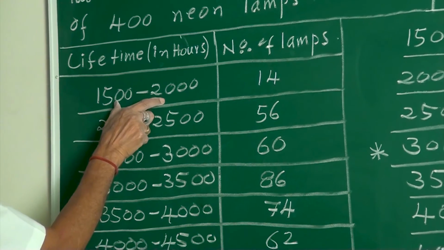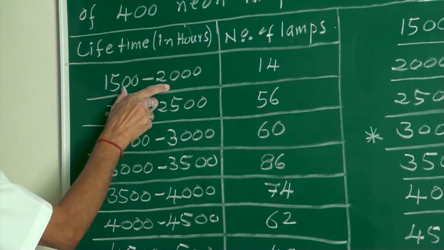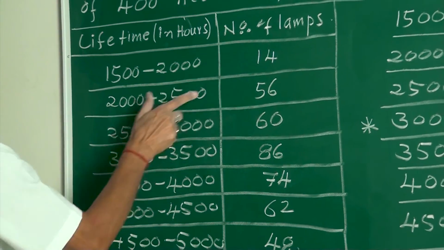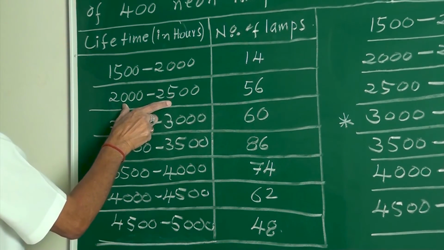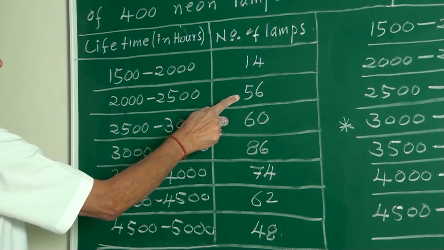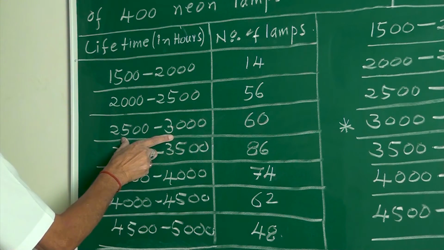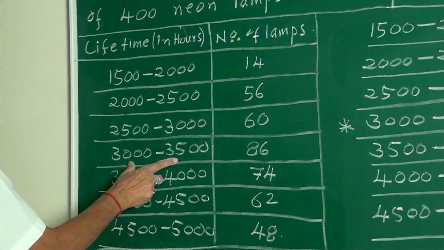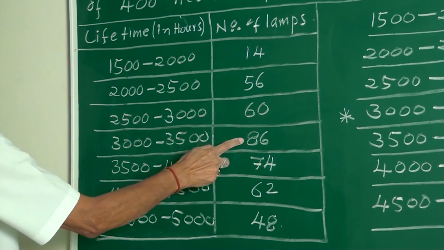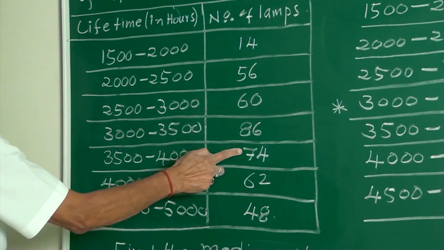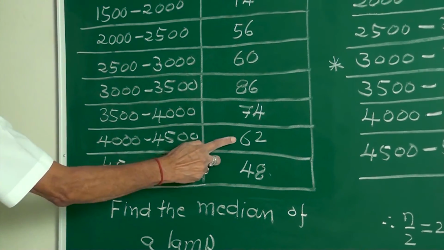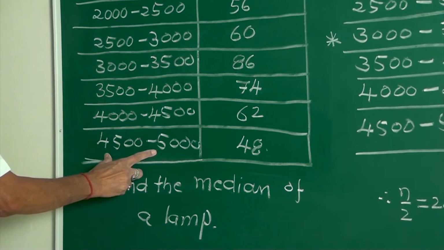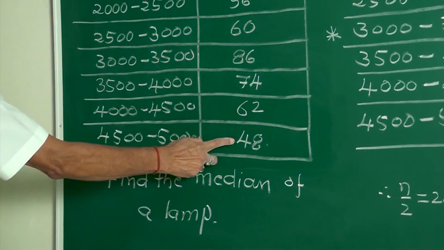Between 1500 to 2000, number of lamps is 14. Between 2000 to 2500, 56. Between 2500 to 3000, 60. Between 3000 to 3500, 86. Between 3500 to 4000, 74. Between 4000 to 4500, 62. And between 4500 to 5000 is 48.